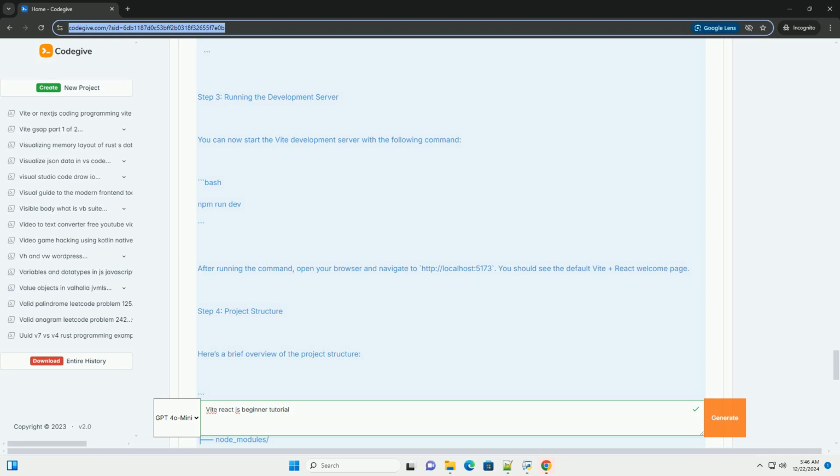Add some styles. You can add some basic styles to make your application look nicer. Open src/index.css and add the following CSS.